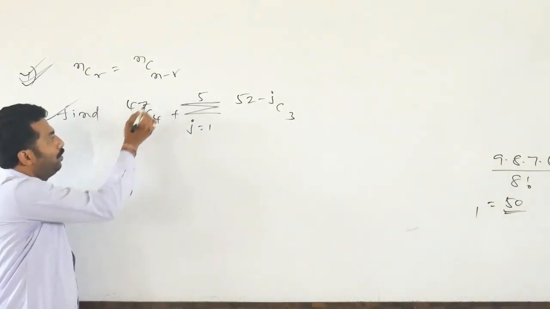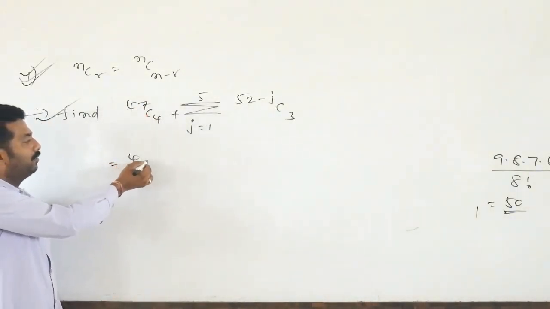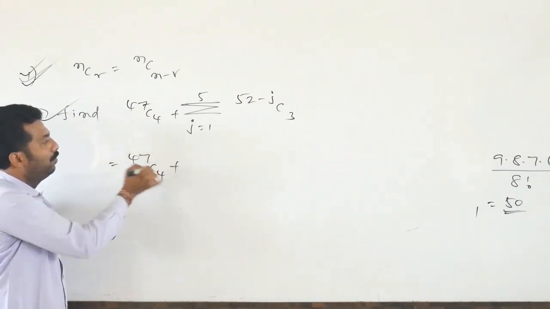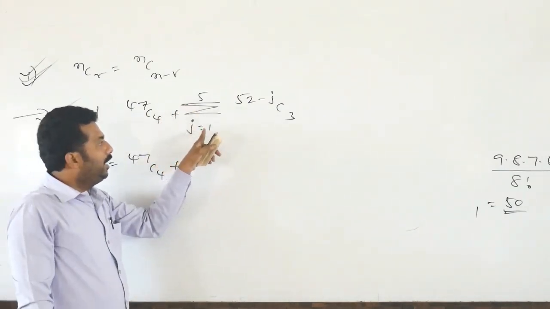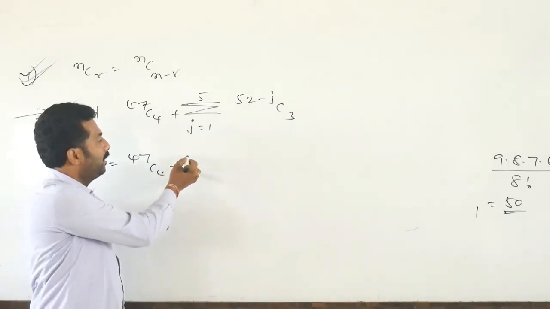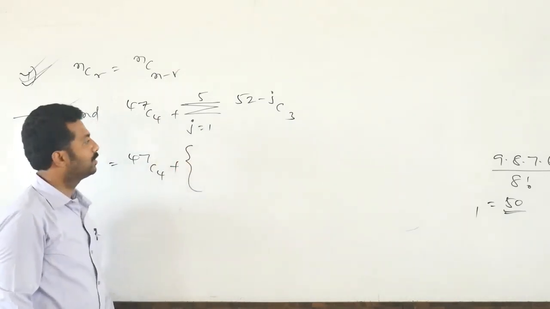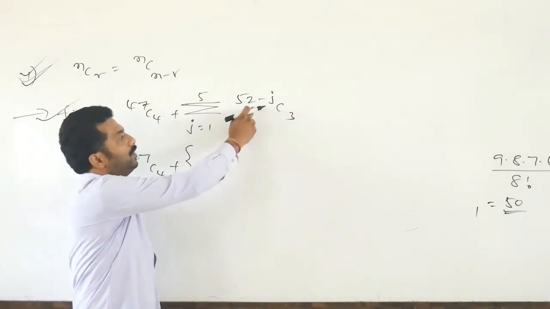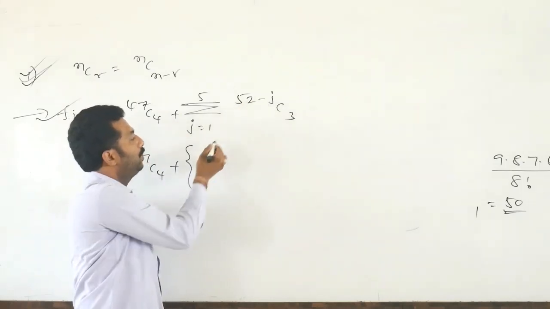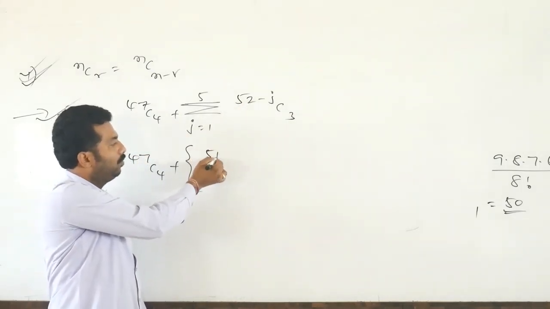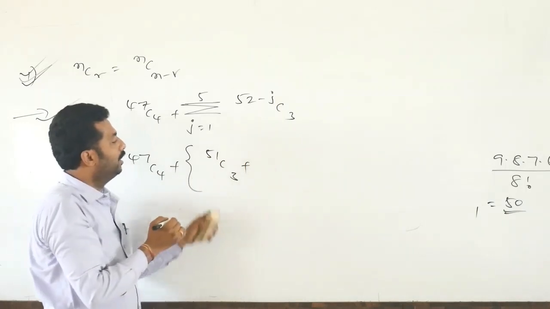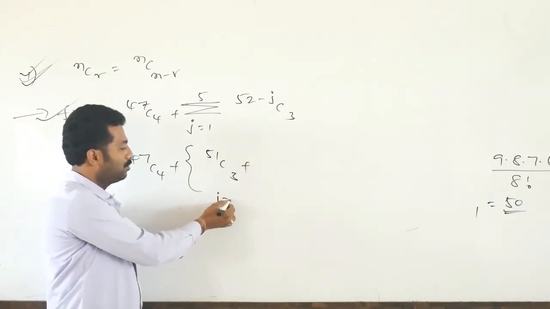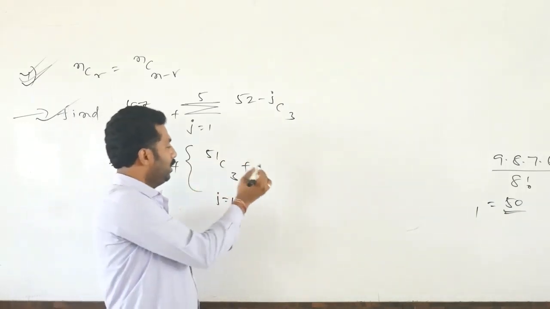47C4 we write as it is. Here j equal to 1, 2, 3, 4, 5, like that we have to substitute. Suppose j equals 1, meaning 52 minus 1, nothing but 51C3.